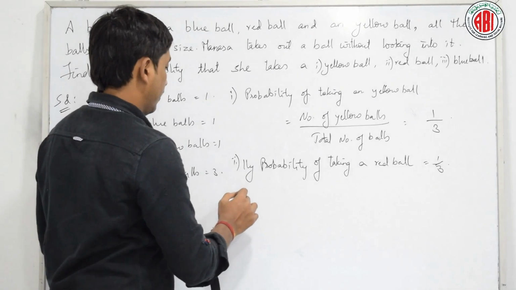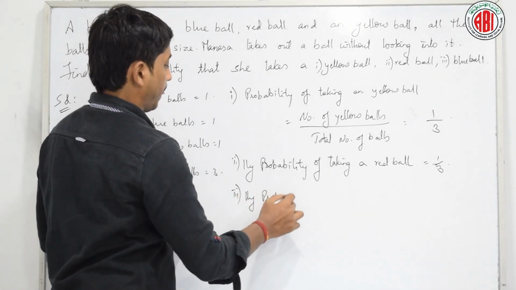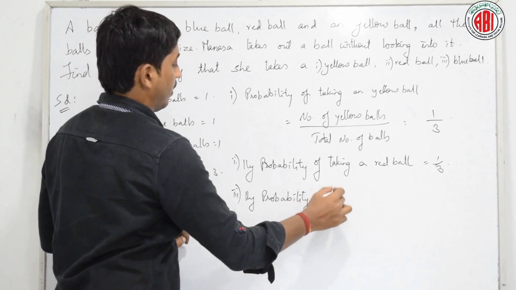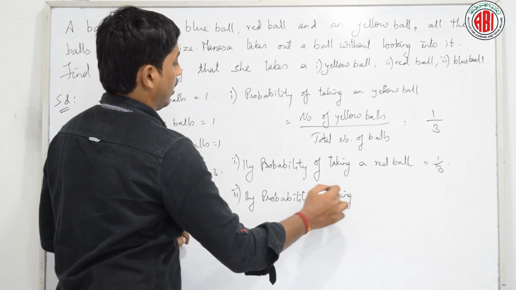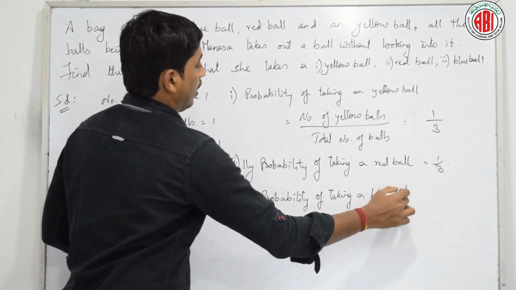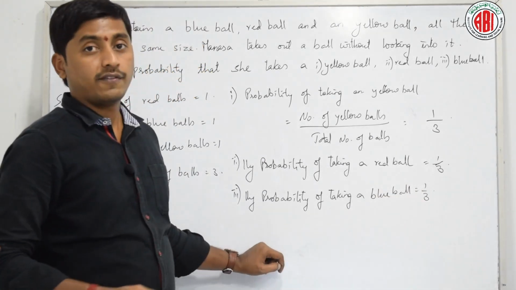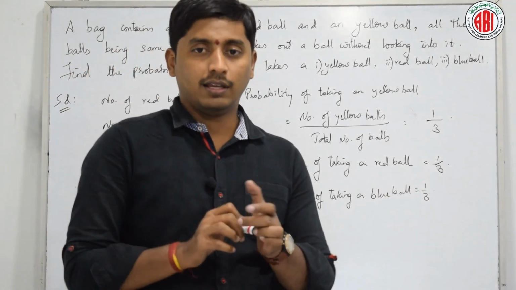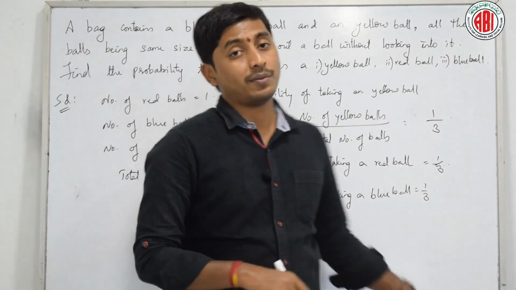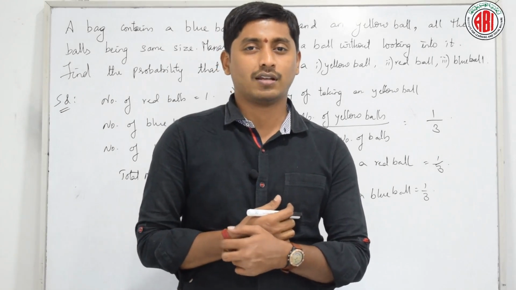And one more, similarly, probability of taking a blue ball is also 1 by 3. Is it fine? Is it not easy? Did you understand? Fine. These are all the different basic problems of probability. Shall we do one more question of this kind?